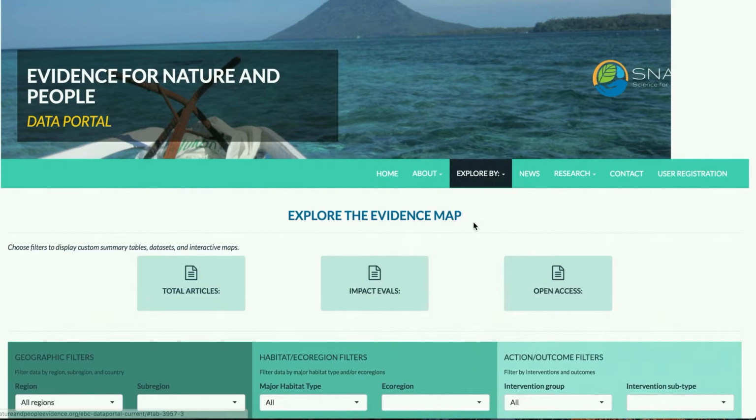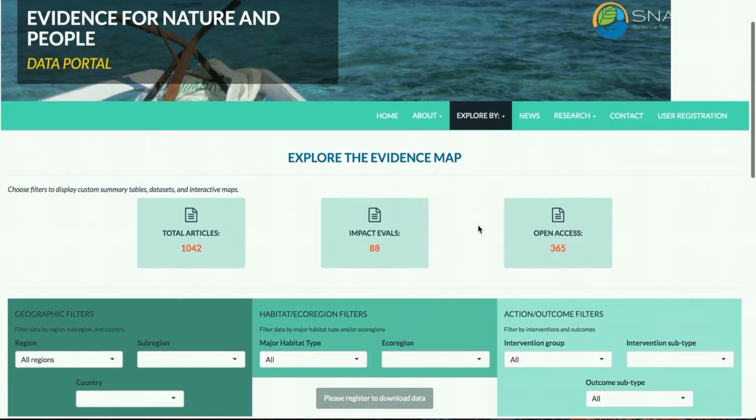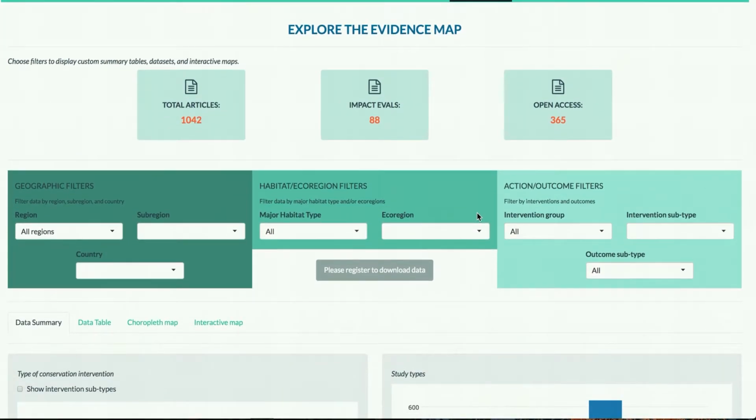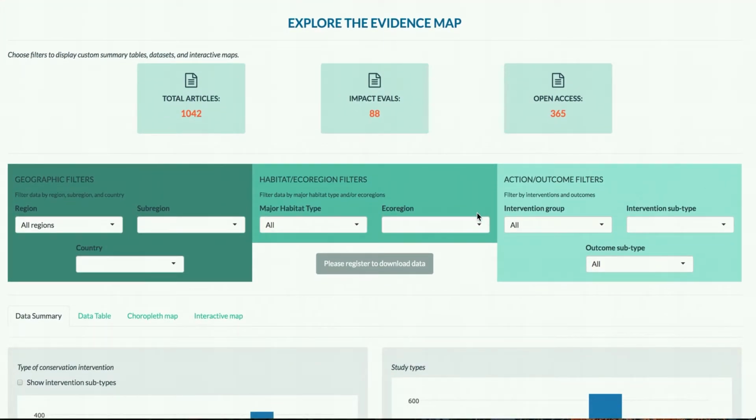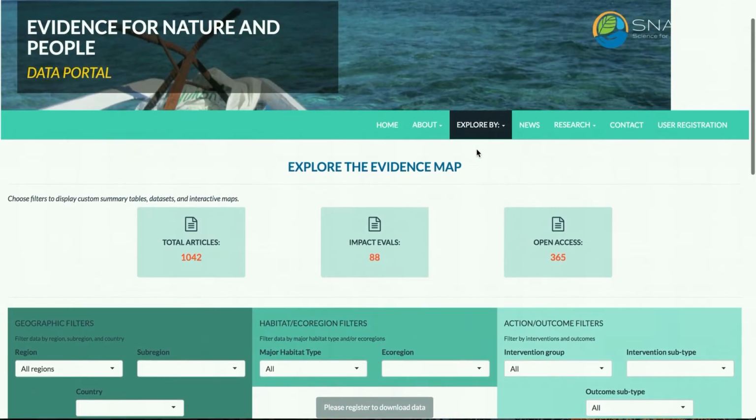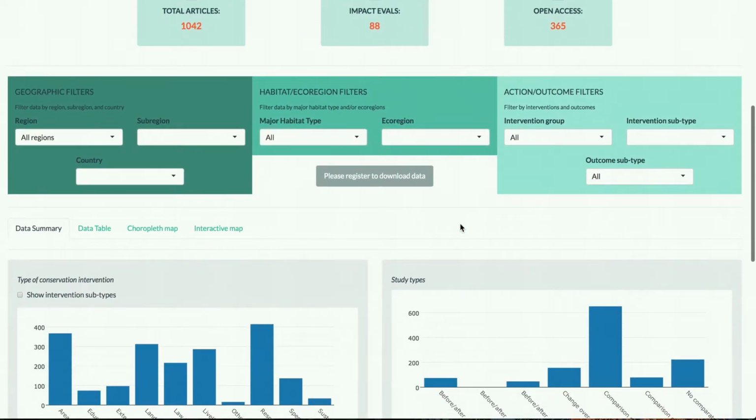Lastly, you can explore the different data types and visualizations available on this website through the dashboard. This is an Explore By and Dashboard. And here you can filter the full data set by geography, habitat and ecoregion, and intervention and outcome type.